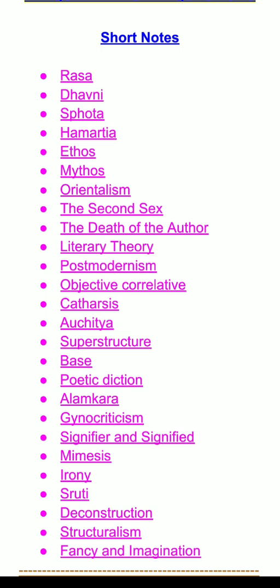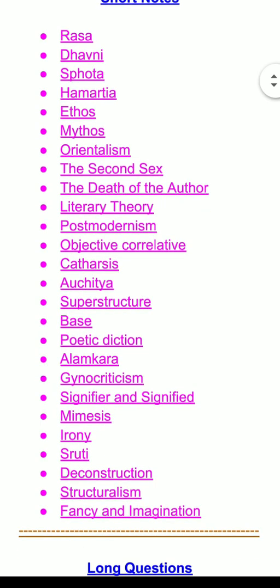And the third one is sphota. All these three short notes have been taken from block 1, and these first three short notes have been most frequently asked by IGNOU in the final examination.